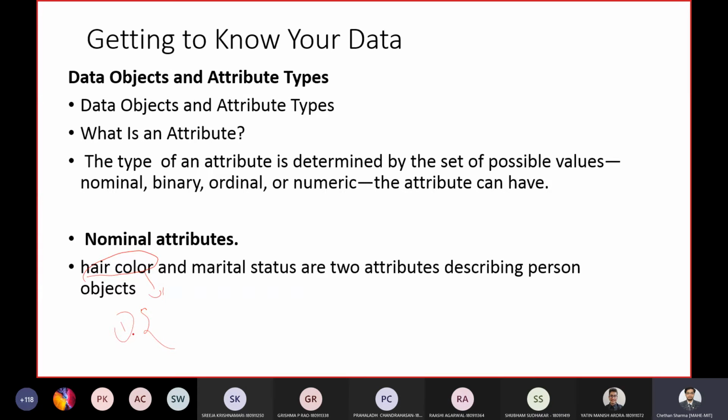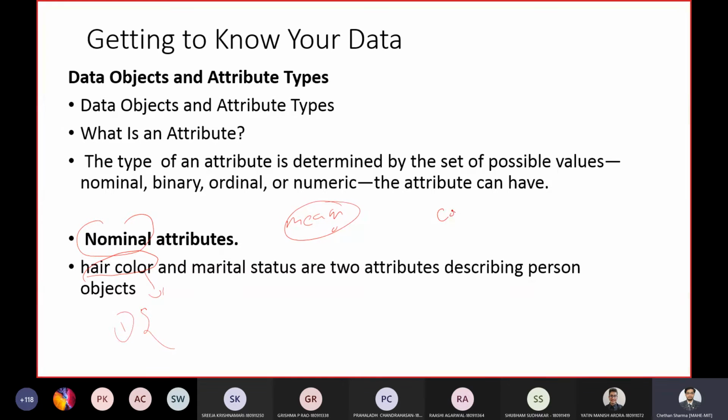So that is one more thing you have to remember. For these nominal attributes, you cannot make use of any mathematical operations. You cannot perform mean, median, or mode, any kind of mathematical operation on them.